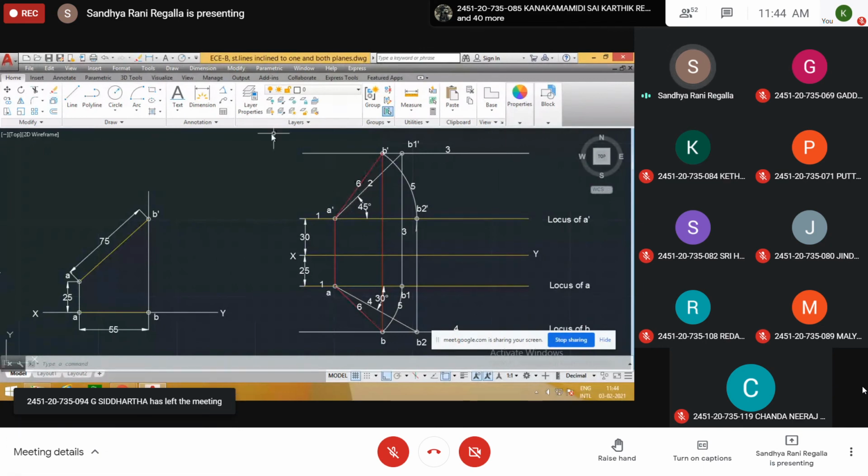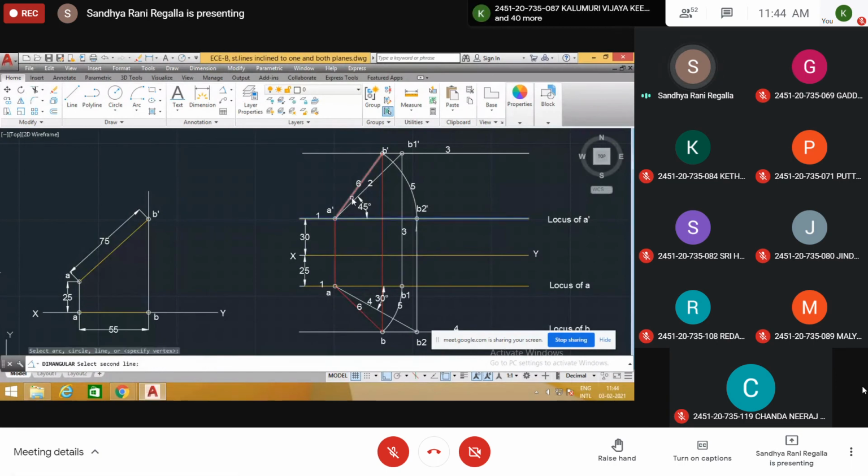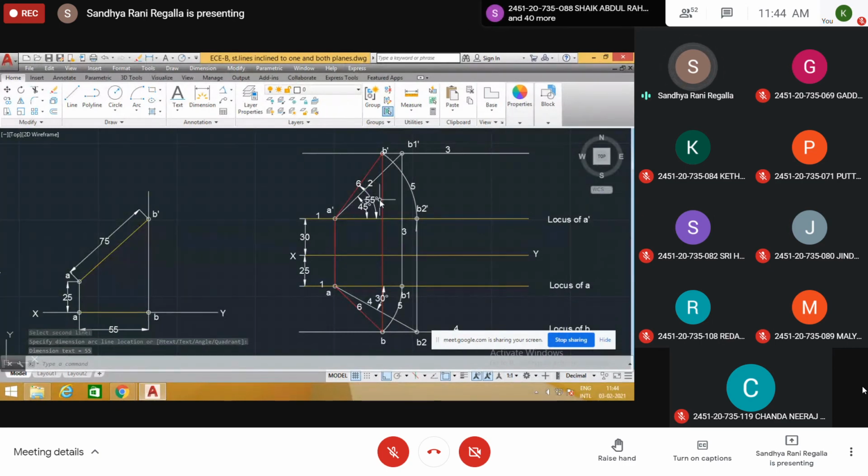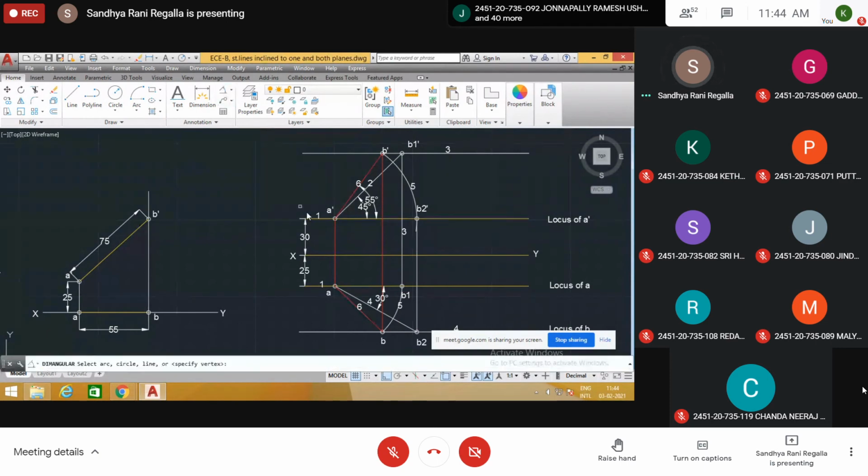The angles with this red color line are different. Actual angle is given 45, but we get a different angle, 55 degrees. This 55 degrees we call alpha. This 45 degrees, the angle with respect to HP, is taken as theta and phi. These two we call alpha and beta.